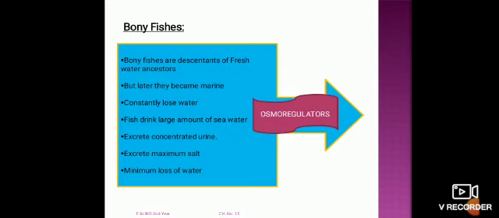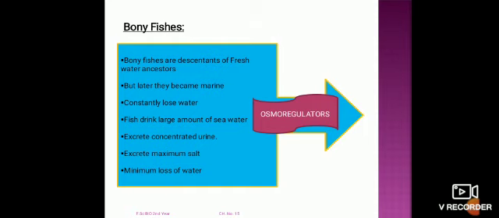In the case of bony fishes, these are also osmoregulators. Bony fishes are descendants of the freshwater ancestors of the fishes, but later they became marine fishes and they constantly lose water.